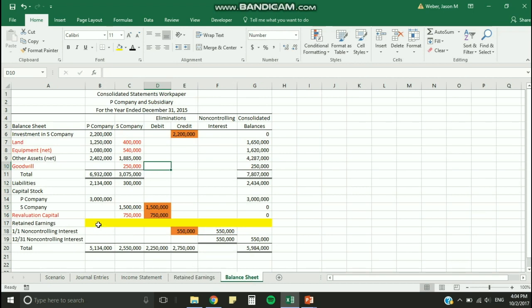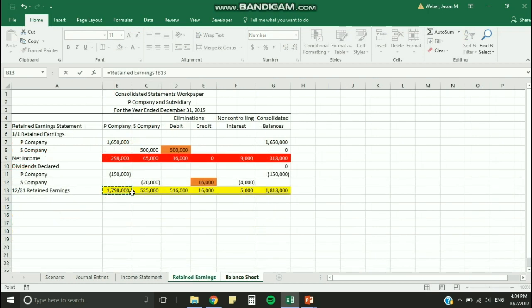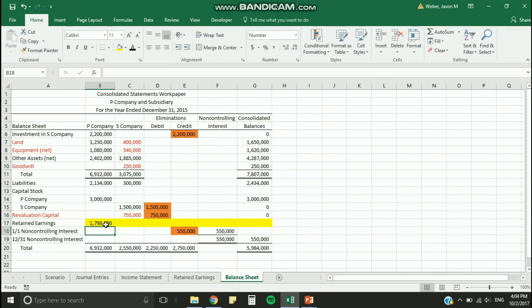Here on the balance sheet, we will perform the same procedure to get the retained earnings line highlighted in yellow. I also want to draw your attention to the accounts highlighted in red.